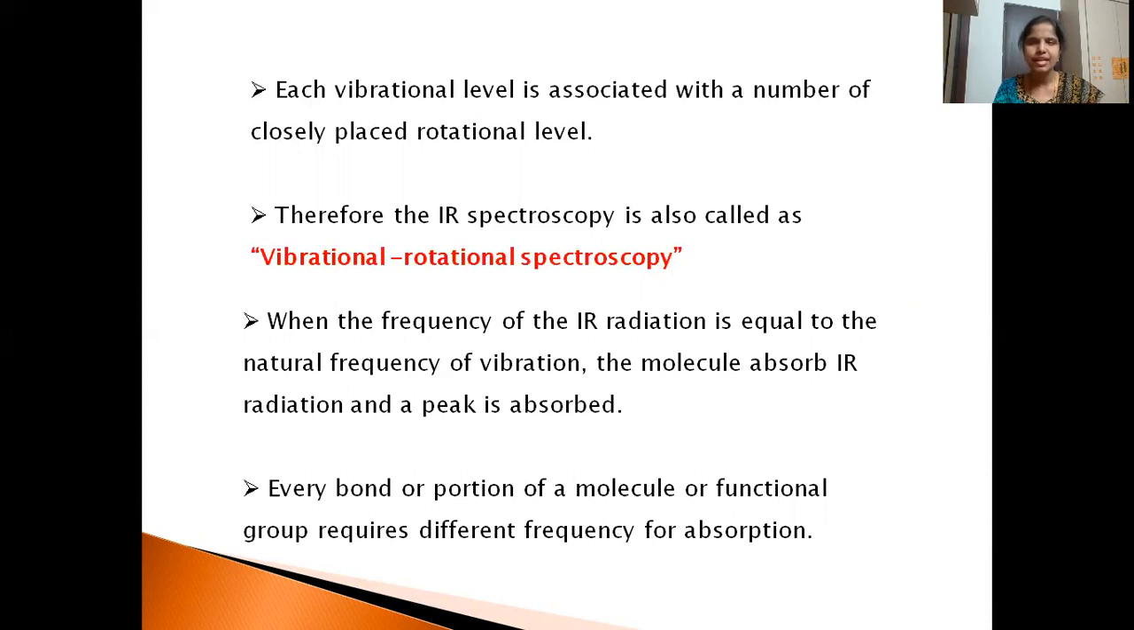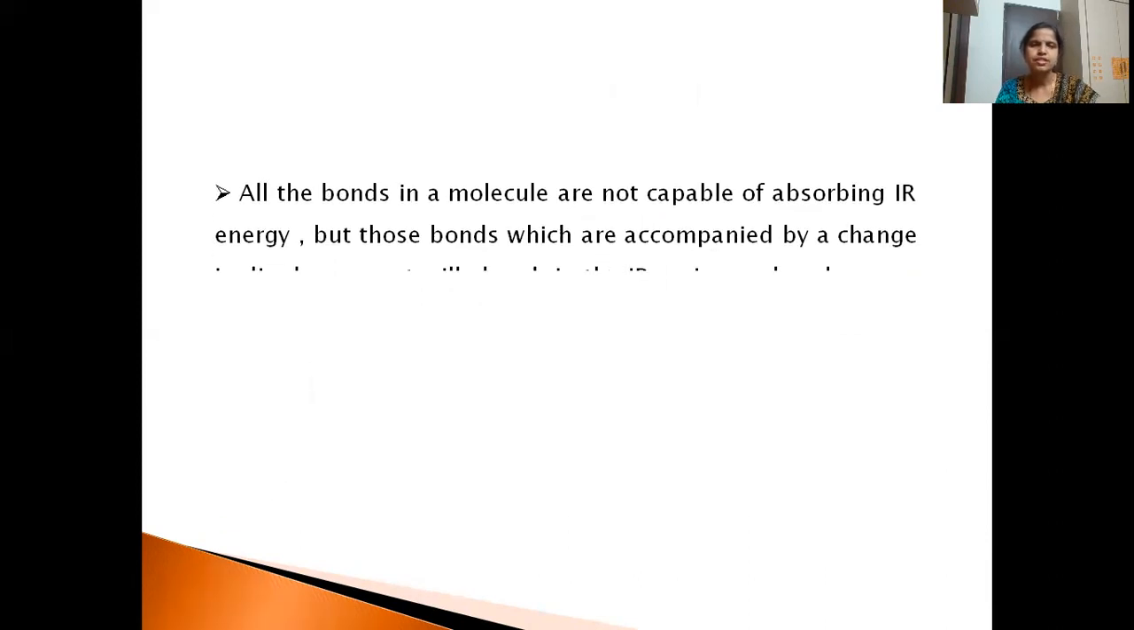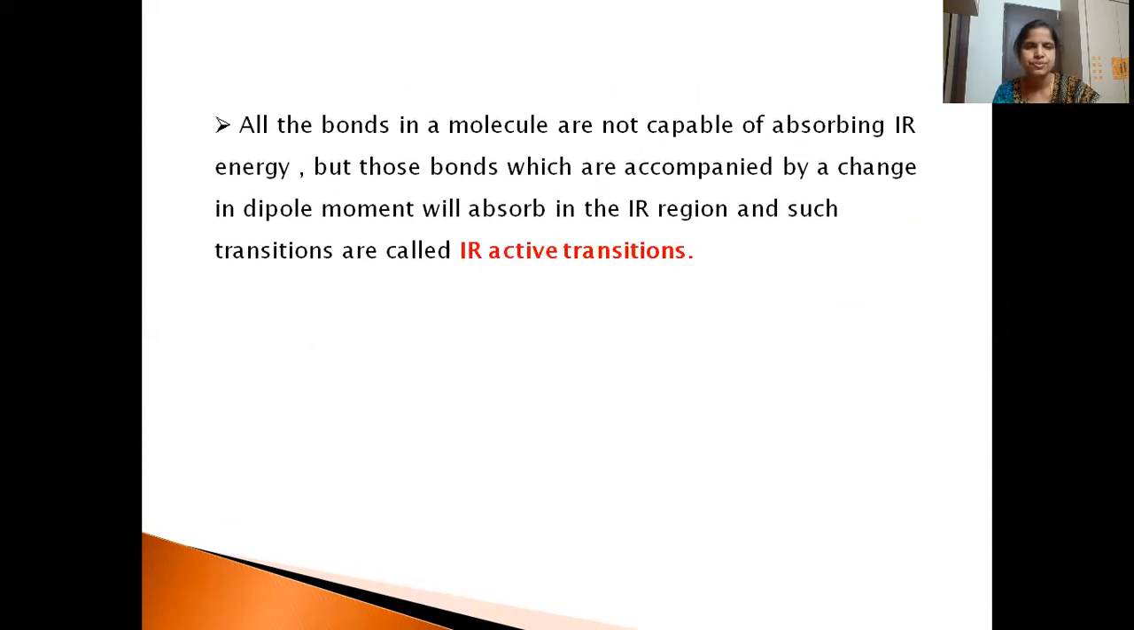Suppose we have an aldehyde, RCHO. The C single bond H will absorb IR frequency in one range. C double bond O will absorb at another wavelength, so its vibrational frequency will be different. Then it will be different again for C single bond C. Like that, all the functional groups will have different vibrational frequencies because of various absorptions of IR radiations.